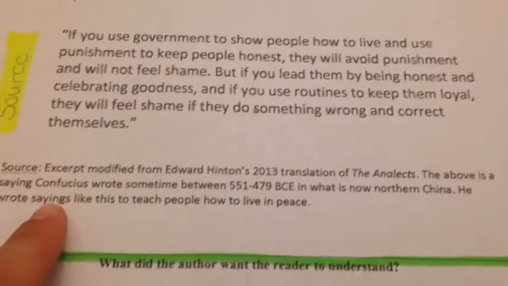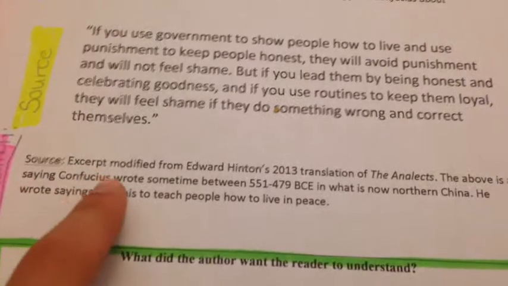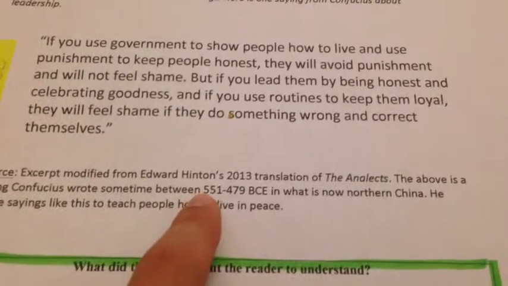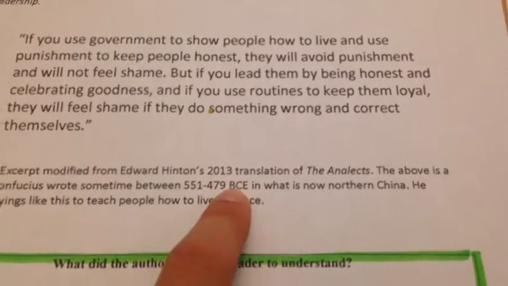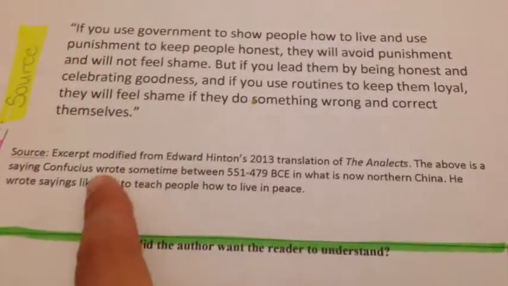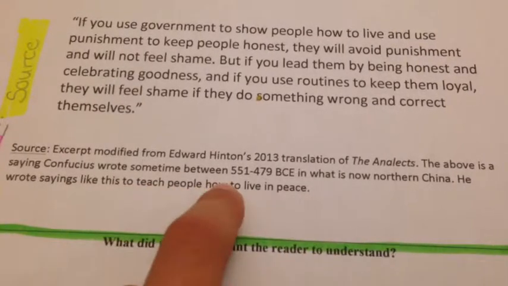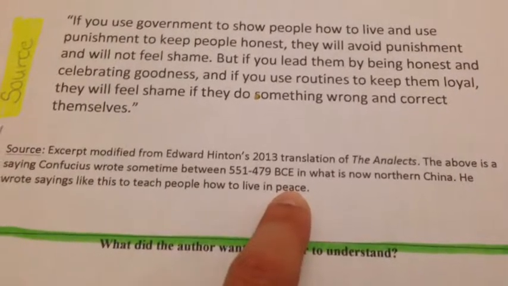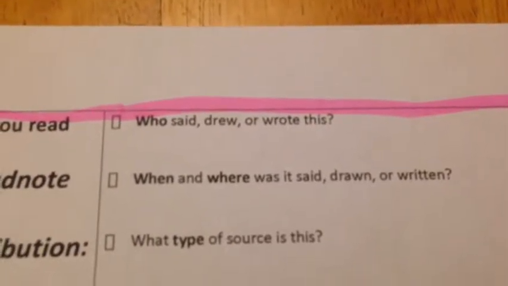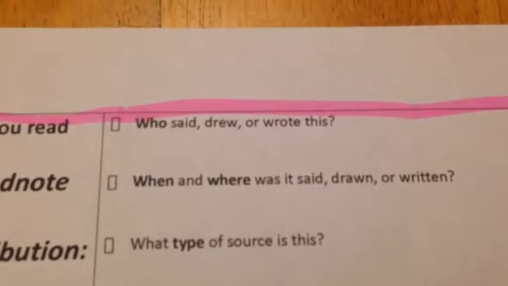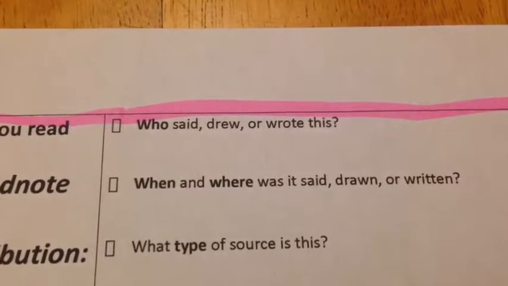The above is a saying Confucius wrote sometime between 551 and 479 BCE in what is now northern China. He wrote sayings like this to teach people how to live in peace. Let's go and look at our first question. Who said, drew, or wrote this? Look in your text and see if you can answer that question.